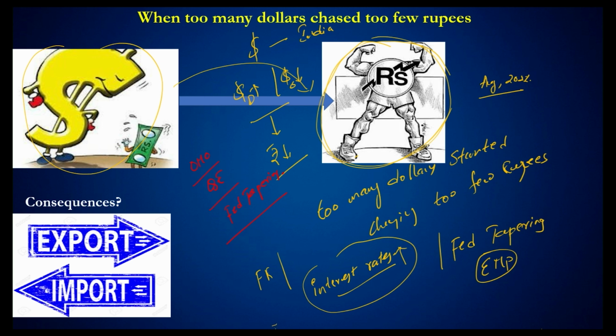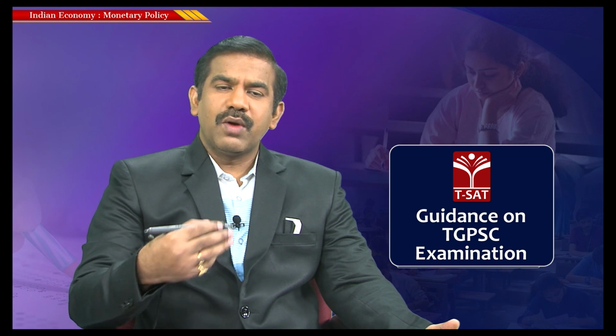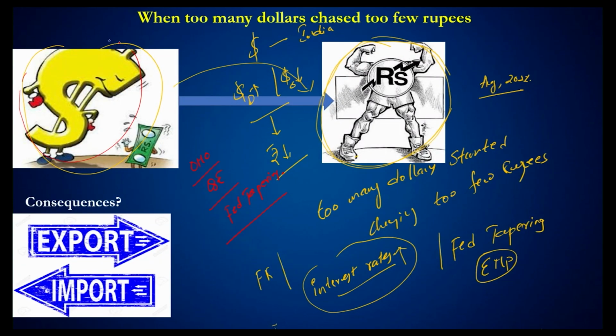If you look at the policy actions of the Federal Reserve, most of you, when you go through the newspaper, might have seen the media reporting what the Federal Reserve of United States of America is doing, what the Central Bank of China is doing. Why would people report it? Because any policy actions of the Federal Reserve of United States of America would not only have its impact within the United States of America, it would also have repercussions outside United States of America.